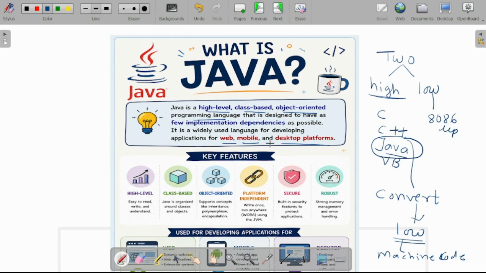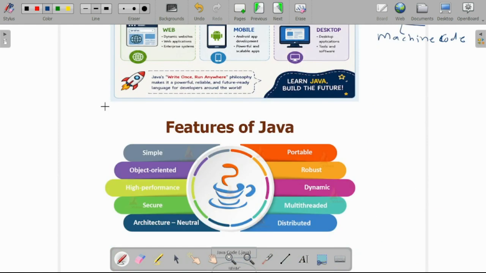There are different key features of the Java programming language. It is a very simple language. It is an object-oriented programming language, which has high performance, and which is secure. The architecture is neutral. The language is portable, meaning if we move the code from one machine to another machine, it can be executed.